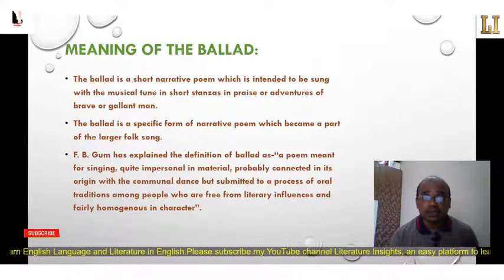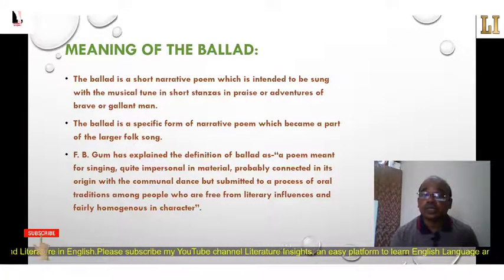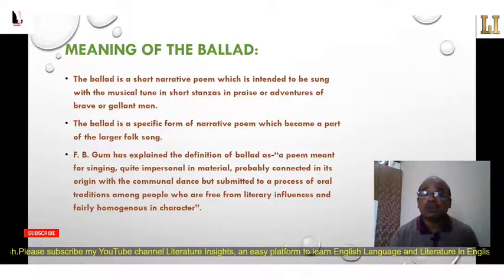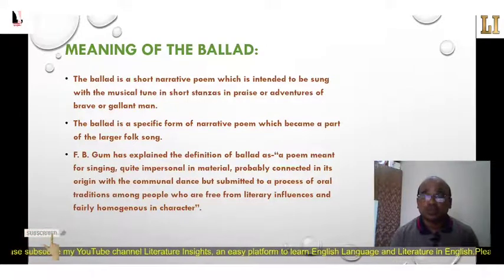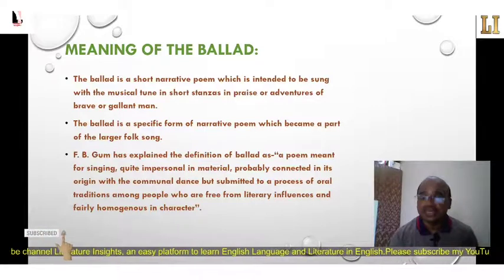So in this definition we can find that the ballad is meant for singing, the main purpose is singing, and it is quite impersonal or objective in material. It is probably connected in its origin with the communal dance but submitted to the process of oral tradition among people who are free from literary influences and fairly homogeneous in character.